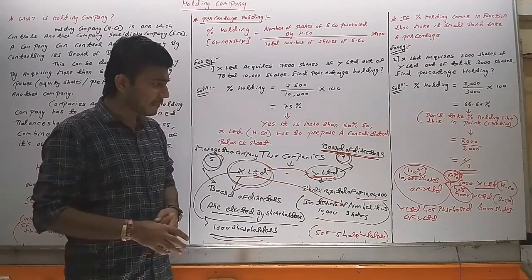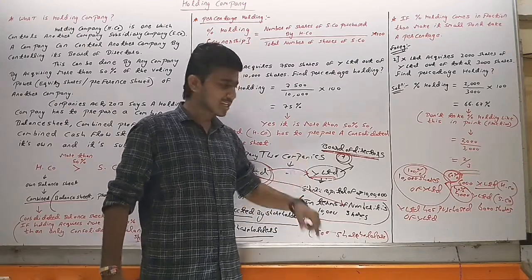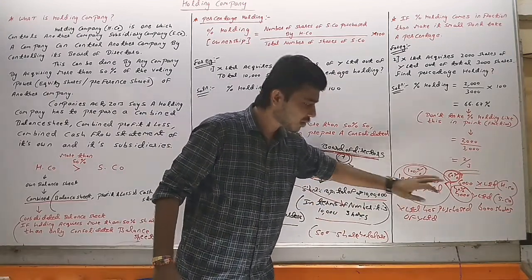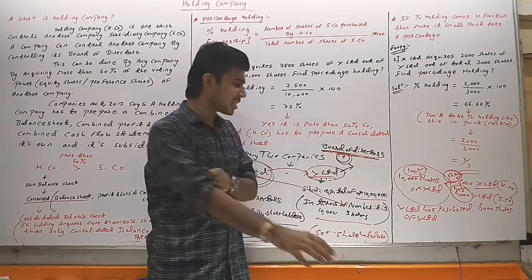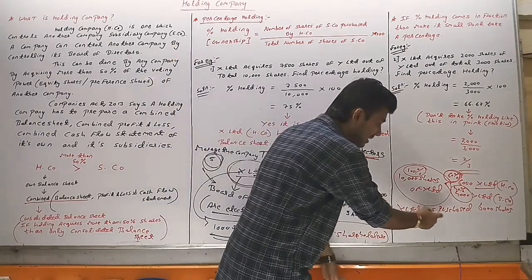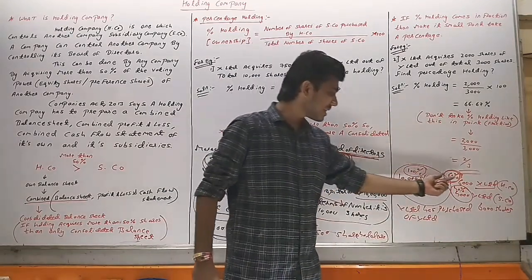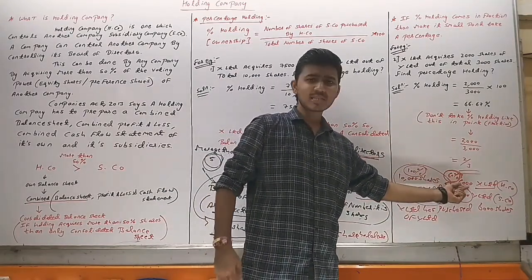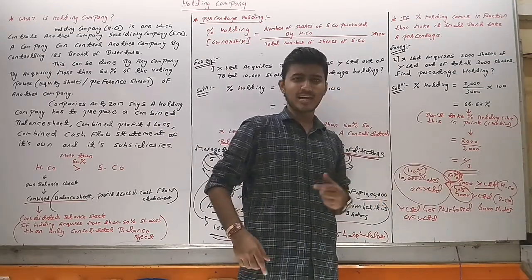We will take one example. We have already taken that Y Limited has 10,000 shares. So 10,000 shares of Y Limited. Suppose X Limited purchases 6,000 shares. What is written here? X Limited has purchased 6,000 shares of Y Limited. If X Limited has purchased 6,000 shares, the remaining 4,000 shares will remain with Y Limited's other shareholders.